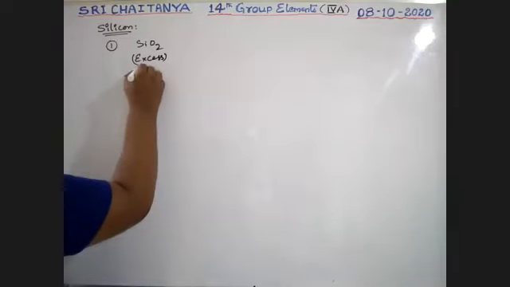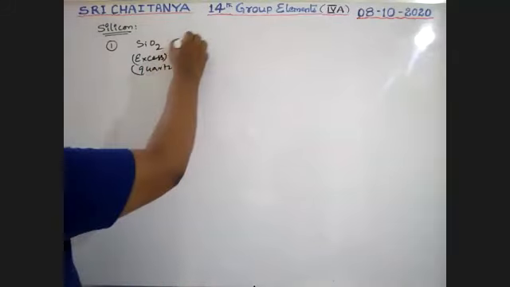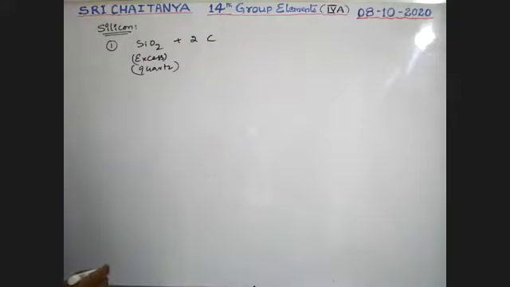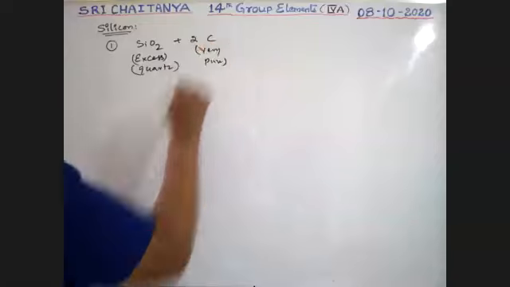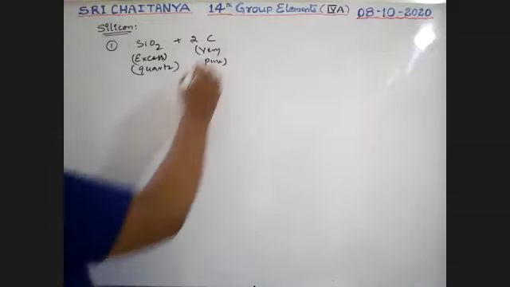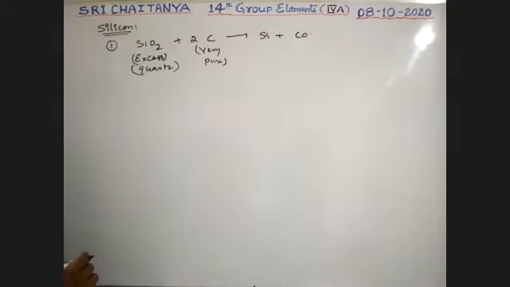So which is called quartz, one of the forms of silicon dioxide. Excess quartz, when it is treated with very pure carbon and heated strongly, gives silicon and carbon monoxide.